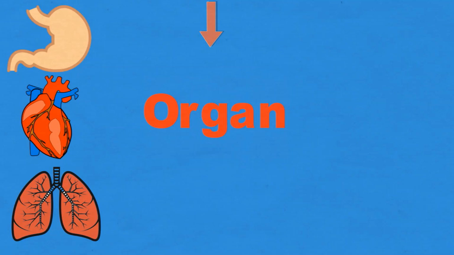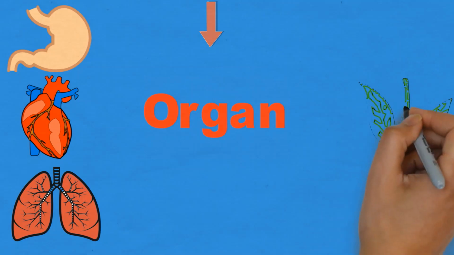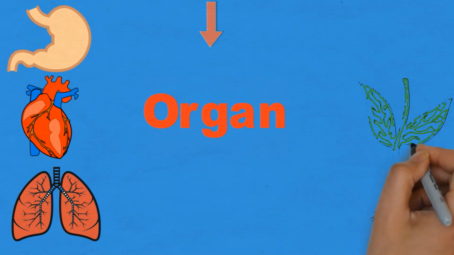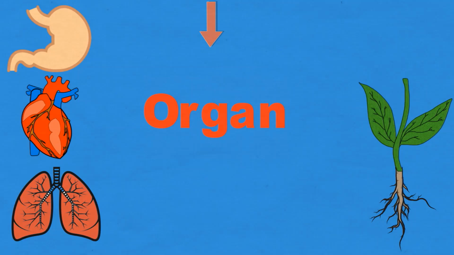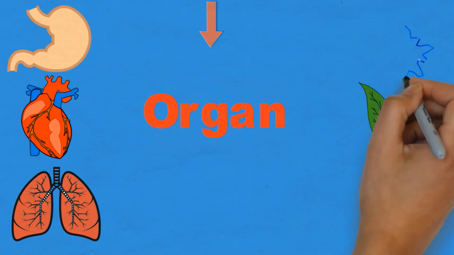In animals, the organ formation is far more complex and defined as compared to the organ level of organization in plants. In plants, some of the main organs present are roots, which anchor the whole plant and absorb water and nutrients needed for the growth of the plant. Next is the stem that supports the entire plant and also transports water and minerals. Leaves are the primary organ for the process of photosynthesis. It is a process by which plants make their own food.